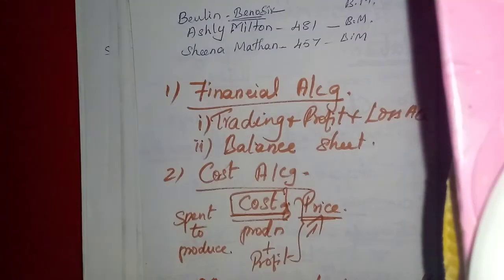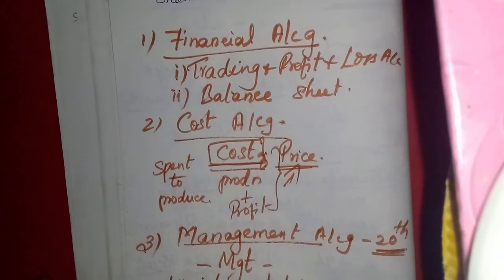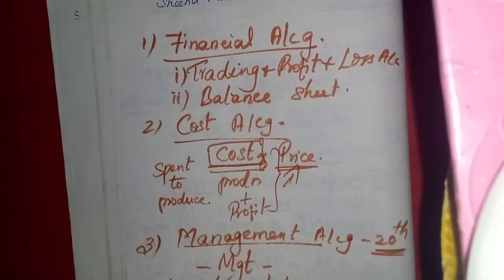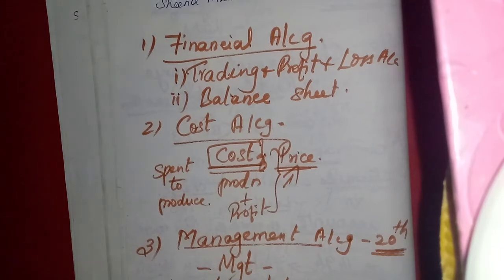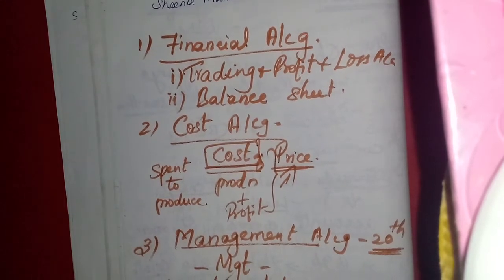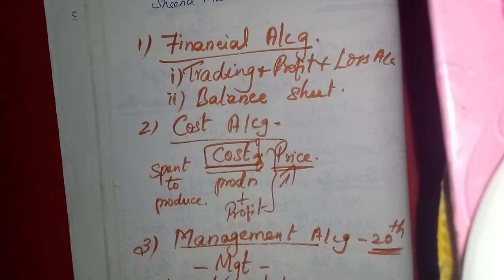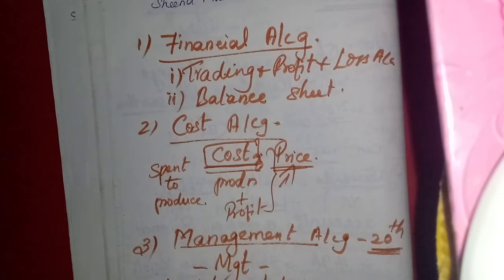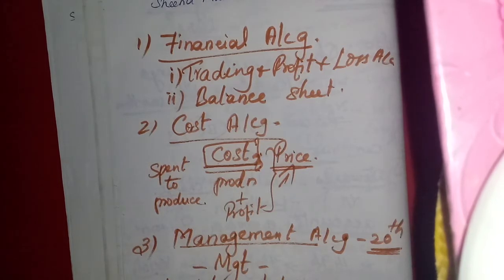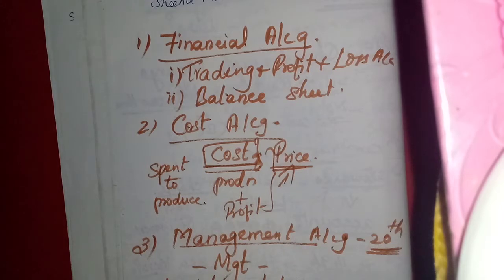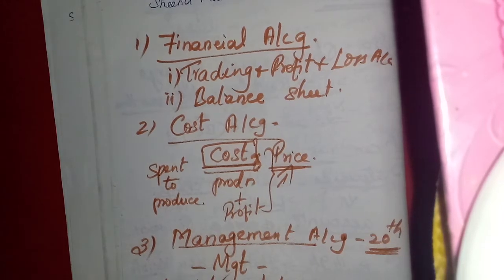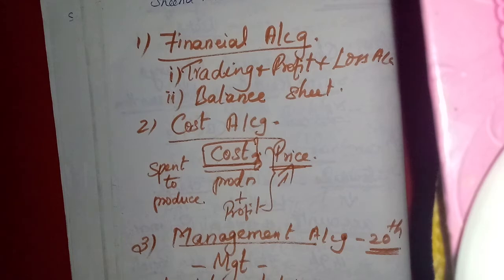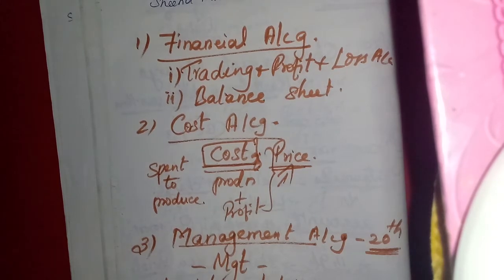In the evolution, we have studied that Kautilya, in his book Arthasastra, we could trace out some of the accounting procedure. But after this, in 1492, in the 15th century, an Italian merchant called Luca Pacioli introduced the double entry system in the world.